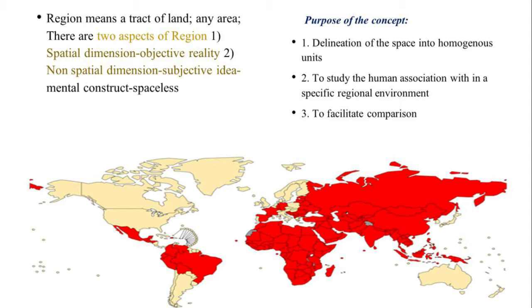Next, we have to facilitate comparison. If we need to compare, for example, the Himalayan region with that of the Northeast region, or the Himalayan region with that of the island region, or the island or coastal region with that of the western dry region, and so on. So when we delineate into regions, we can easily compare them.